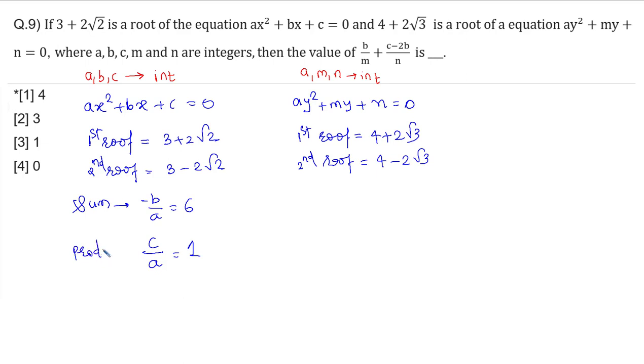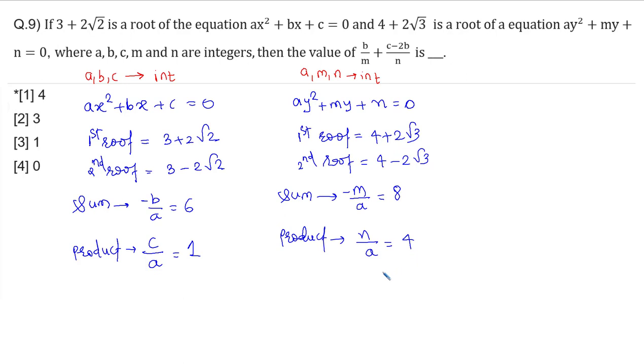The sum of roots is minus m divided by a, which is 8. The product of roots is n divided by a, which is (a plus b)(a minus b) = a² minus b², that is 16 minus 4 threes are 12, 16 minus 12 is equal to 4.